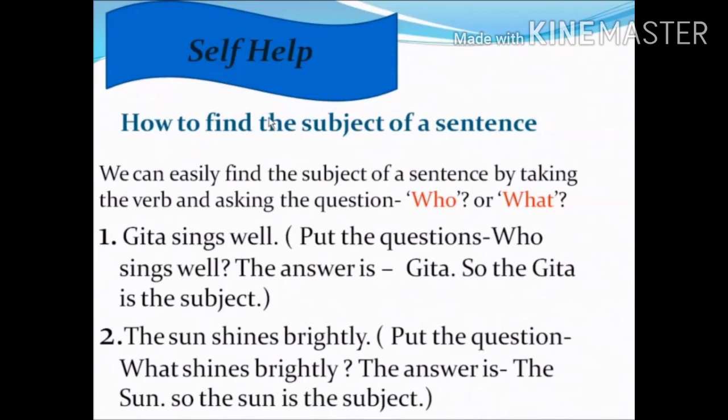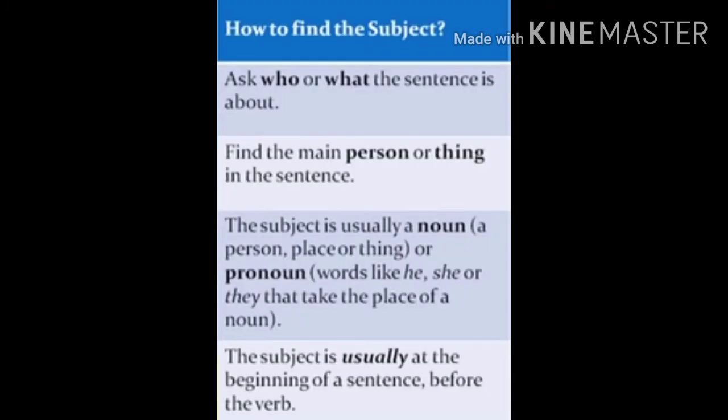Now, who or what is to be asked for the subject? It is given very clearly in this slide how to find the subject. First point, ask who or what the sentence is about. Second point, find the main person or thing in the sentence.